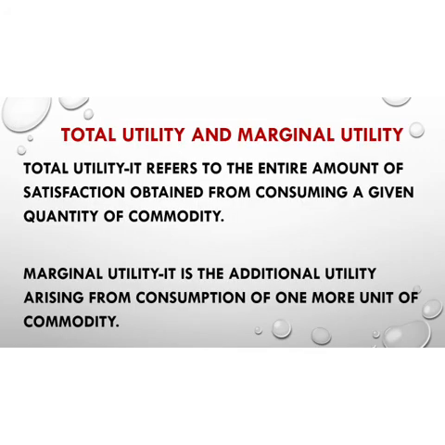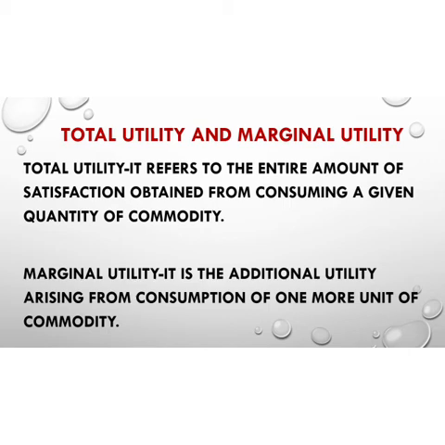Further, utility is divided into two parts: total utility and marginal utility. The term total utility refers to the entire amount of satisfaction obtained from consuming a given quantity of a commodity. Suppose by eating one mango I get a utility of 10 utils, and when I eat a second mango I get a utility of 17 utils.